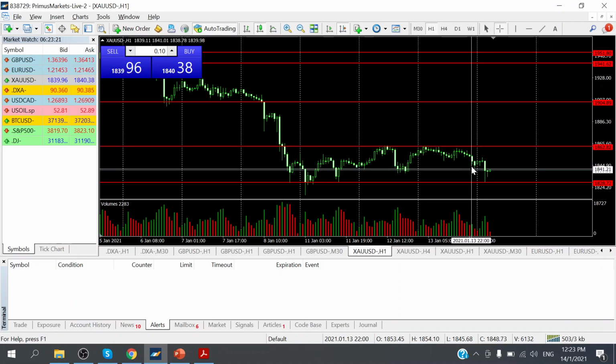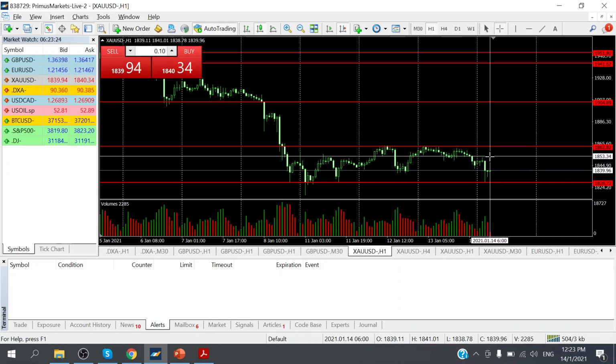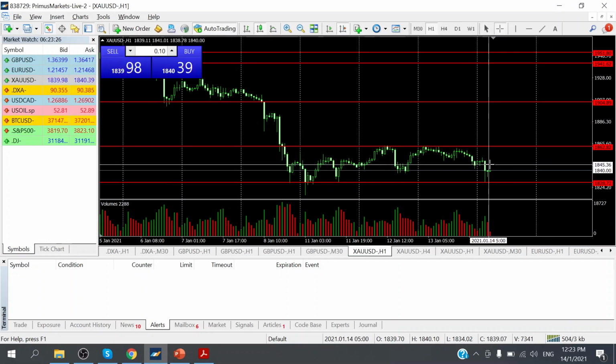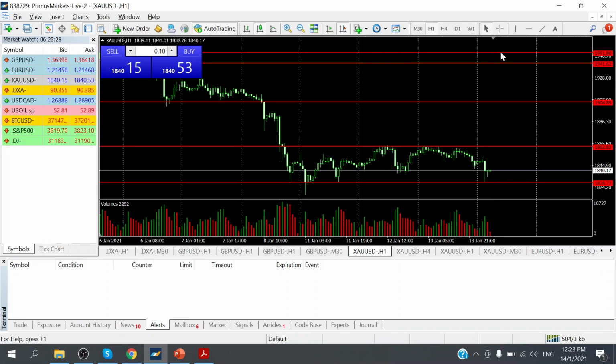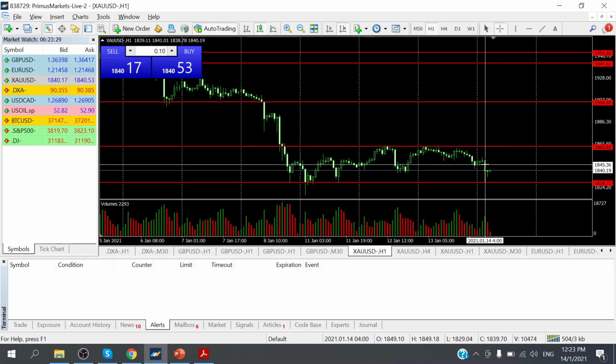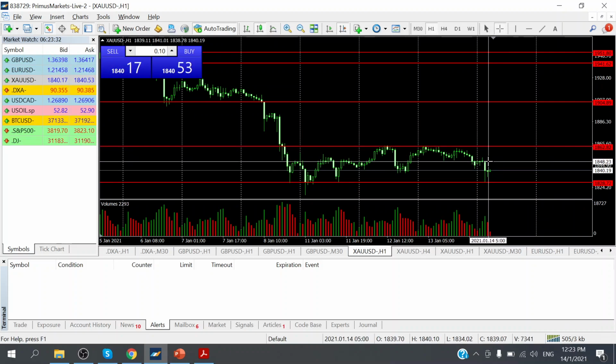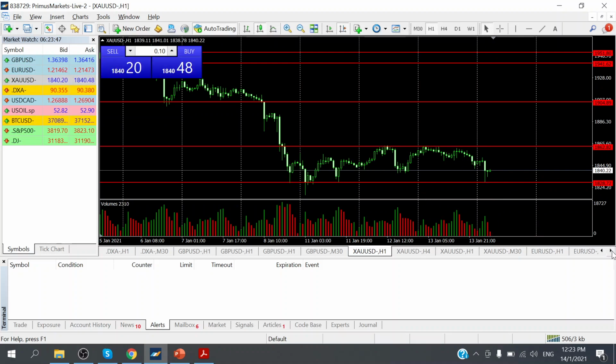Okay, 1,841. So it did manage to rebound up to a high of 1,852 before it pushed down just about a couple of hours ago at about 10 a.m. this morning, pushing down from 1,848 all the way down to test the support levels again of 1,828. So this morning itself, gold prices dropped about 20 US dollars and currently is going quiet for a while. Okay, so those were the major moves for yesterday.